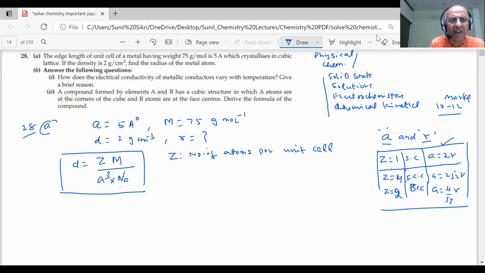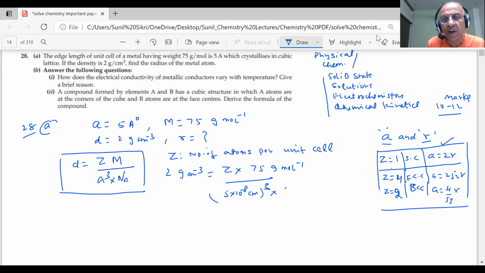How will we find the value of Z? Density is given. Molecular mass is given. And what is the value of A? 5 angstrom. How many centimeters is that? 5 angstrom will be 5 into 10 minus 8 centimeter, and we need A cube.